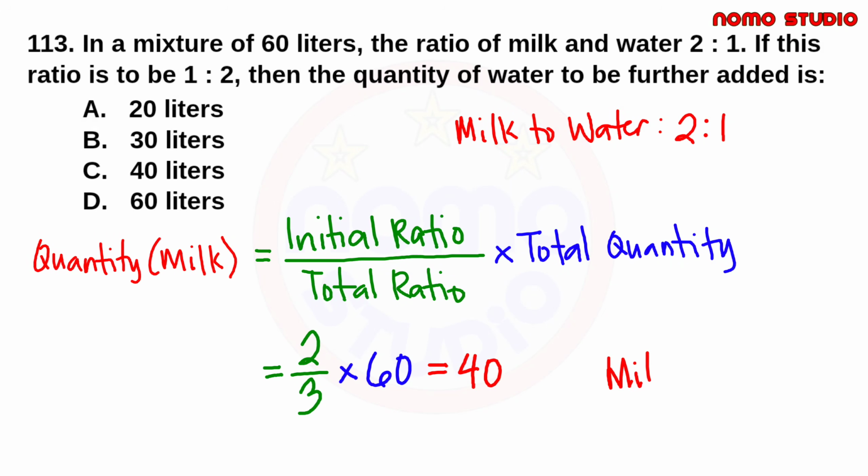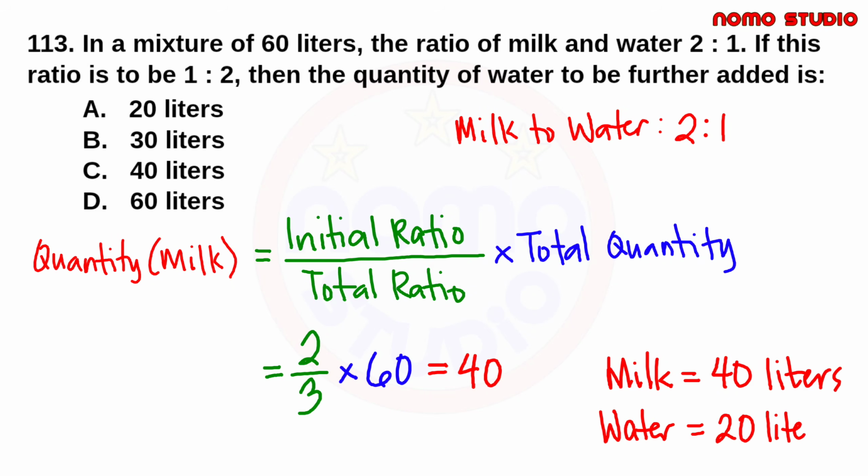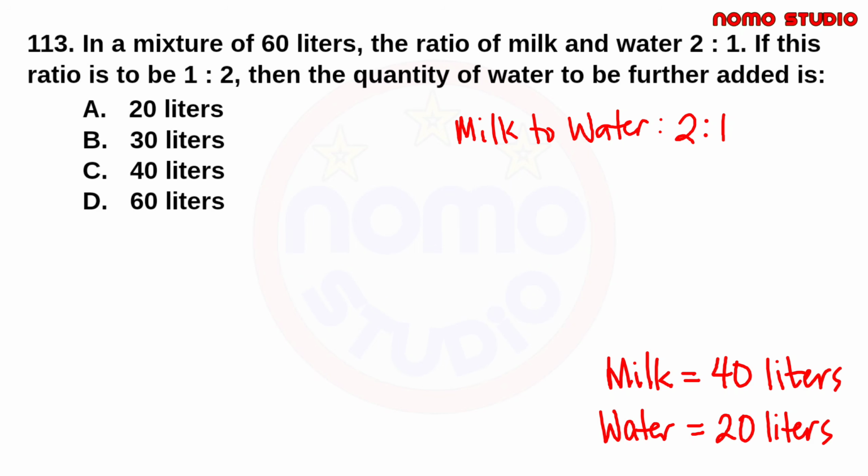So kung 40 liters ang milk, that only means na yung quantity of water is 20 liters. Kasi yung total nito is 60 liters. Kasi di ba yung mixture of water and milk is a total of 60 liters. At ang sabi po dito, if this ratio is to be 1 is to 2, then the quantity of water to be further added is what?